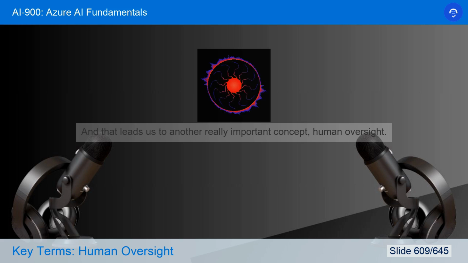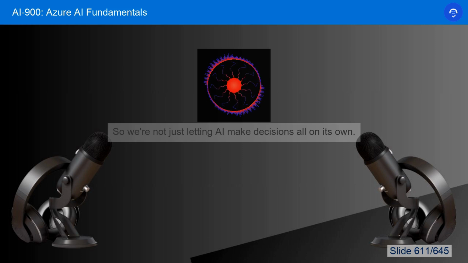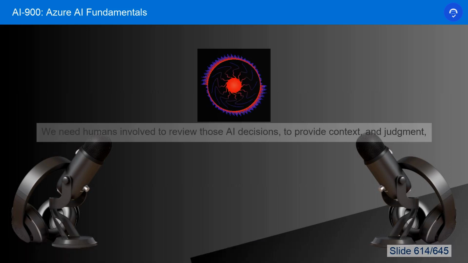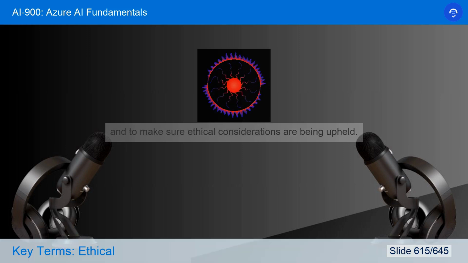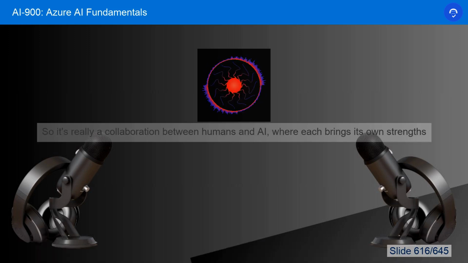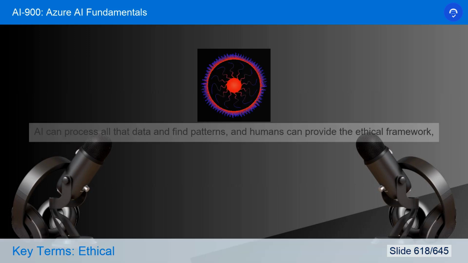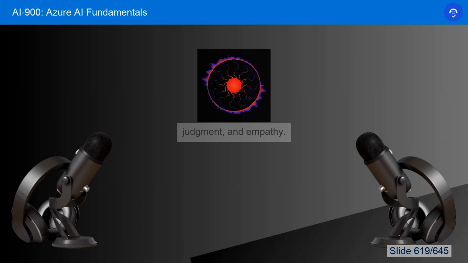Exactly. And that leads us to another really important concept, human oversight. Human oversight. So we're not just letting AI make decisions all on its own. Exactly. Especially when the stakes are high, human oversight is crucial. We need humans involved to review those AI decisions, to provide context and judgment, and to make sure ethical considerations are being upheld. So it's really a collaboration between humans and AI, where each brings its own strengths to the table. AI can process all that data and find patterns, and humans can provide the ethical framework, judgment, and empathy.